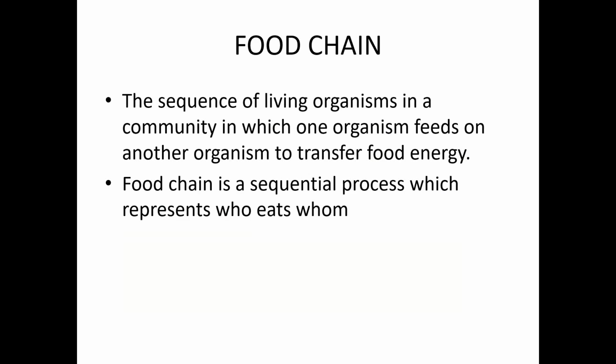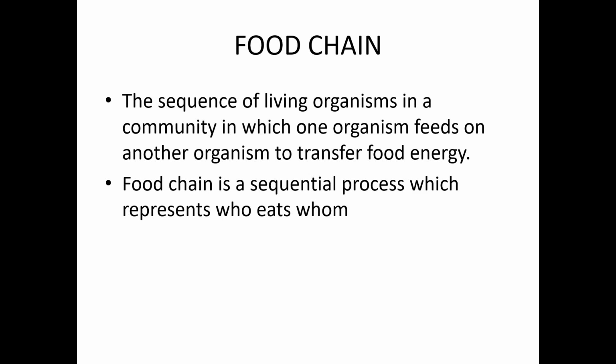Food chain: the sequence of living organisms in a community in which one organism feeds on another organism to transfer food energy. So what do we mean by food chain? A food chain is a sequence of organisms in a biotic community through which the food passes, with members of a step becoming food of the members of the next step of the sequence.